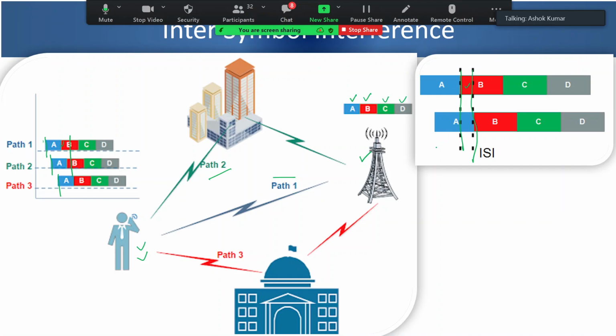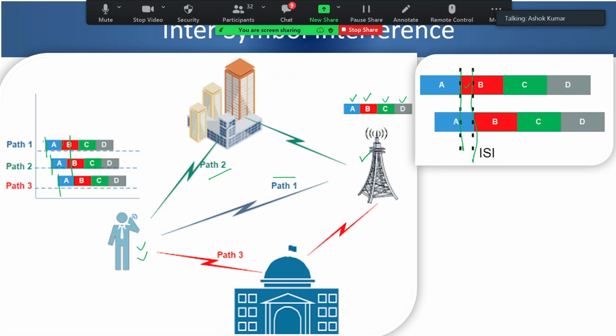So how to avoid inter-symbol interference? Can somebody tell me what is the way we can avoid inter-symbol interference? Yes.